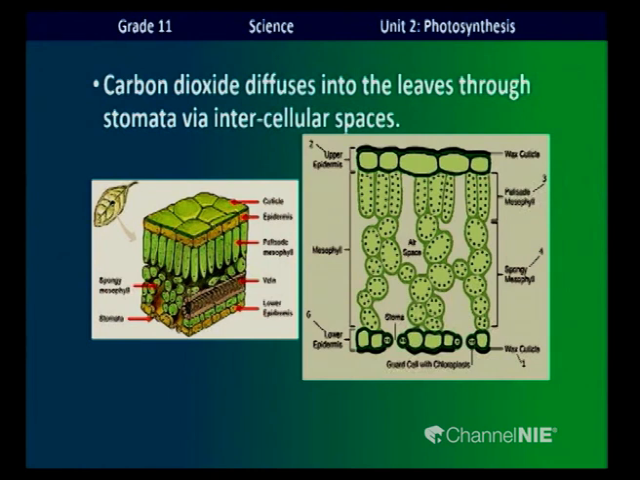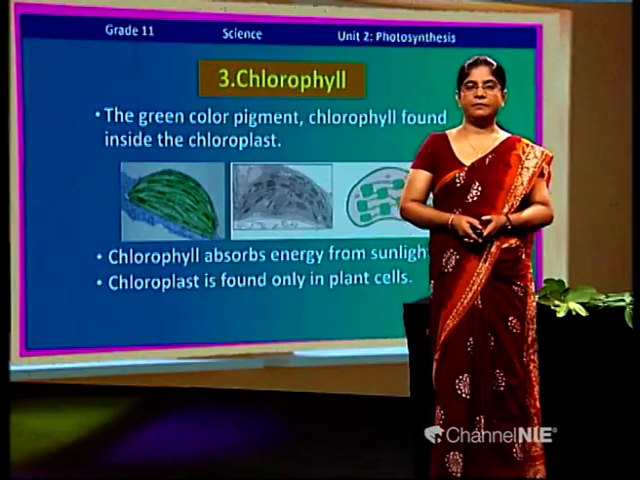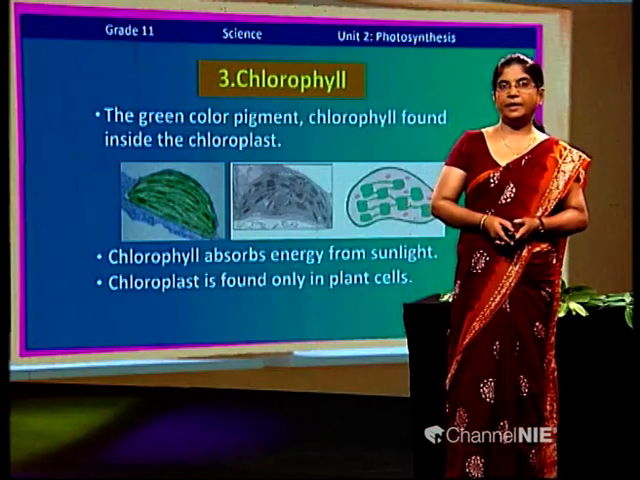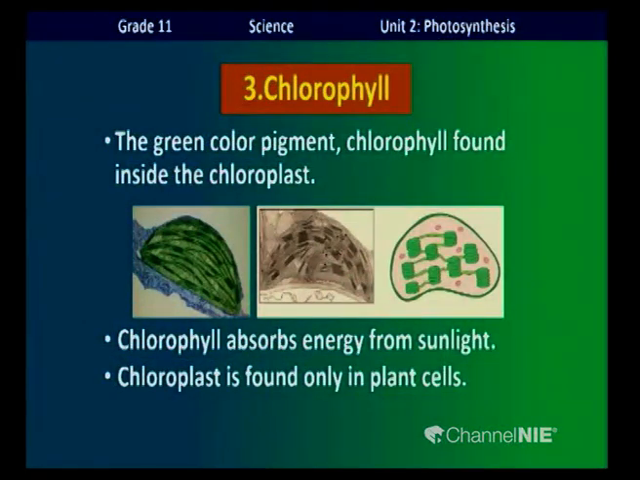Two types of mesophyll cells, spongy mesophyll and palisade mesophyll. Chlorophyll. What is known as chlorophyll? Chlorophyll is a green color pigment found in chloroplast.